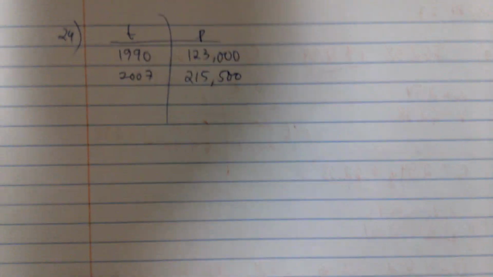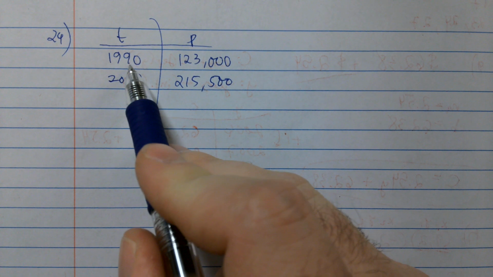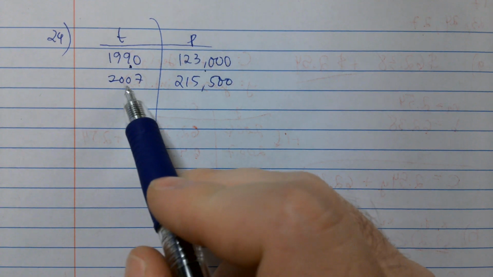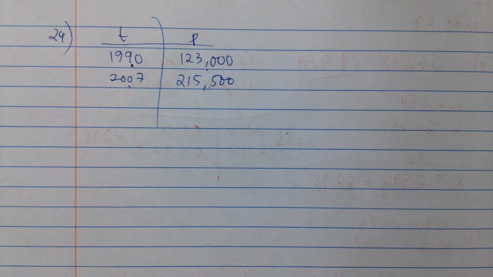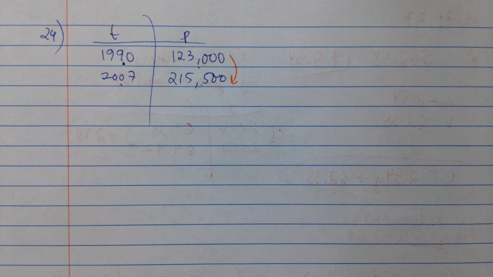So if I turn that information into a table, it's going to look like this. 1990, my population was this. 2007, my population was that. What's the difference in population between 123 and 215?